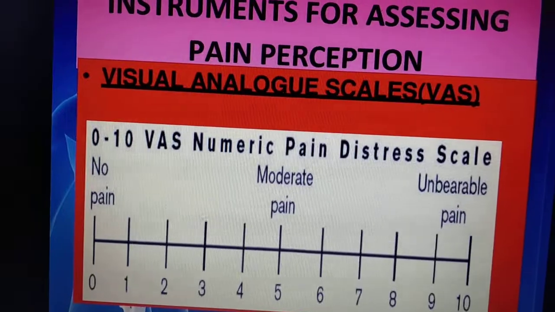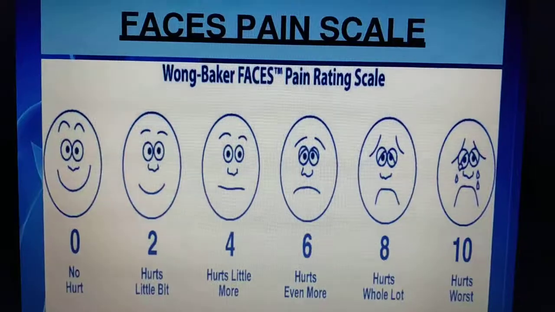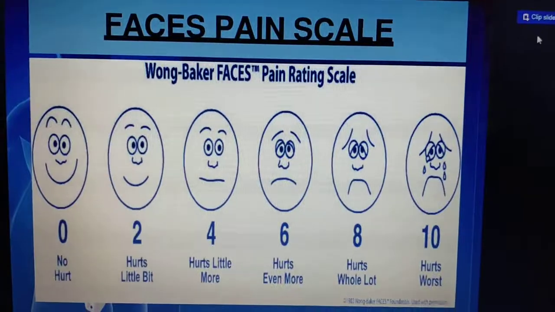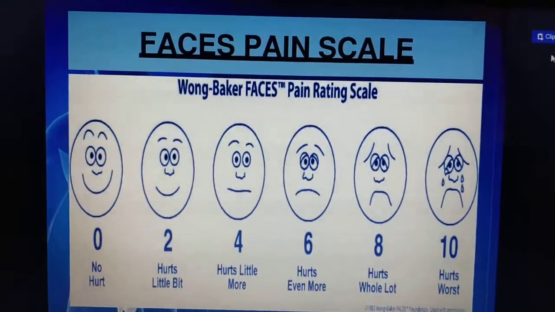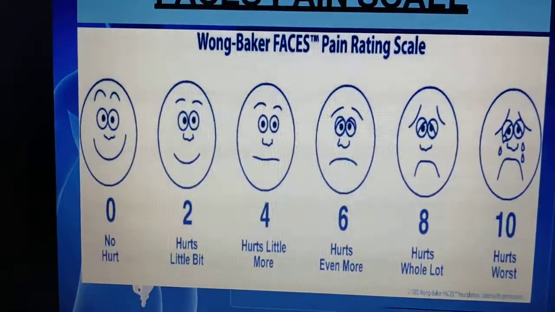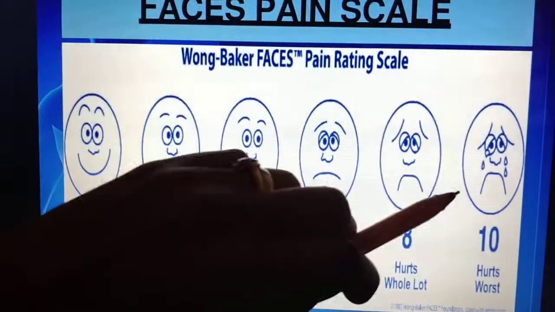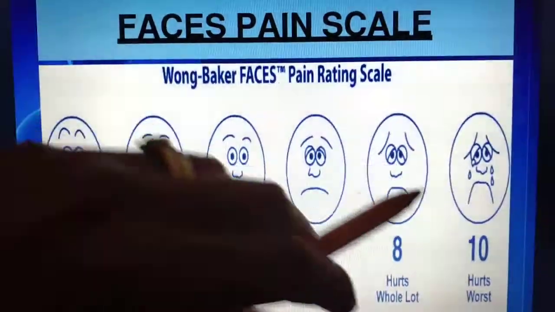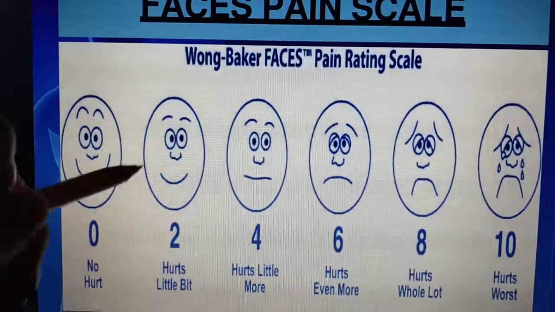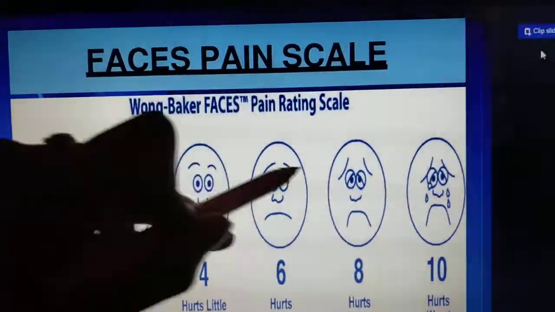We have another scale that we call the Wong-Baker Faces Pain Rating Scale. The children can say no, isn't it? Based on the face, the children can score. If the baby is unable to say, you can look at the face, like an emoji, the emojis we are using in WhatsApp and all, right? The same thing. By observing the babies' or the children's faces, you score either 2 or 4 or 6 or 8 based on the face reaction, isn't it?